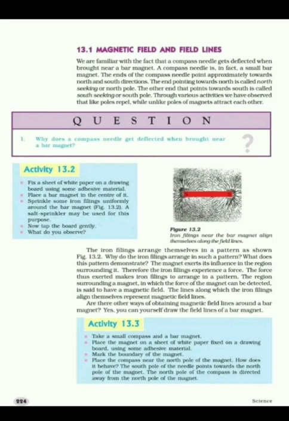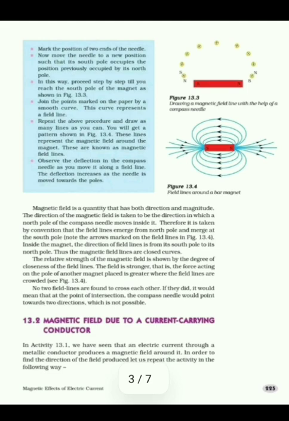How does it behave? We know there is attraction between unlike poles and repulsion between like poles. The south pole of the needle points towards the north pole of the magnet, and the north pole of the compass is directed away from the north pole of the magnet. So if you take the north pole of the needle close to the north pole of the bar magnet, it will get repelled and it will point in the opposite direction. Mark the position of the two ends of the needle.